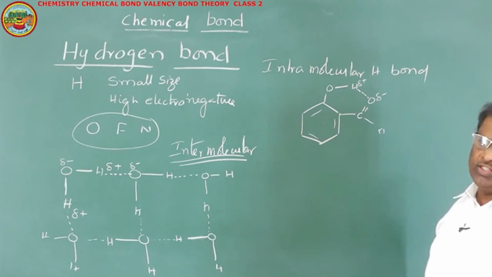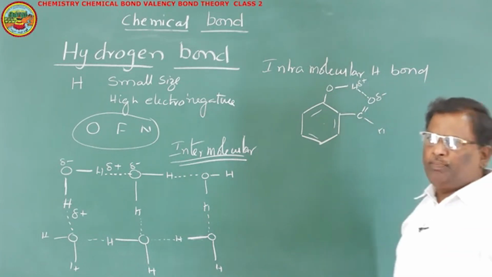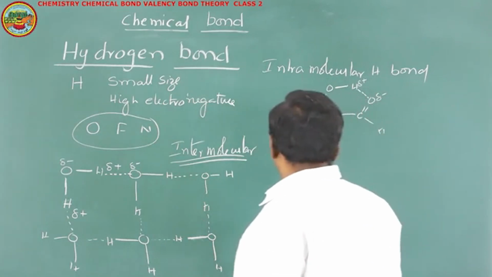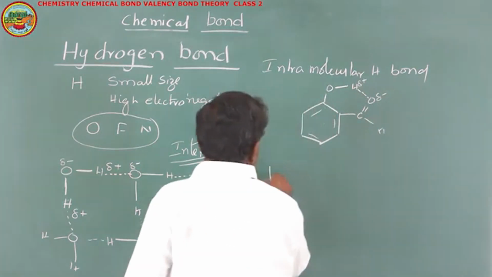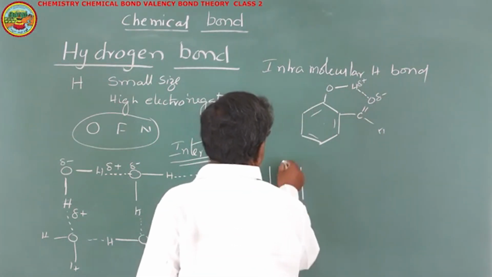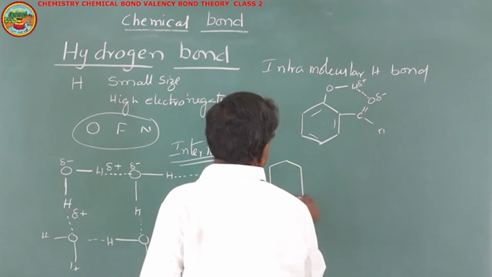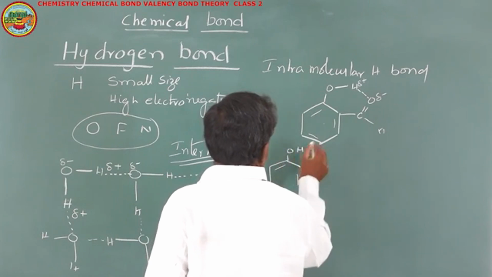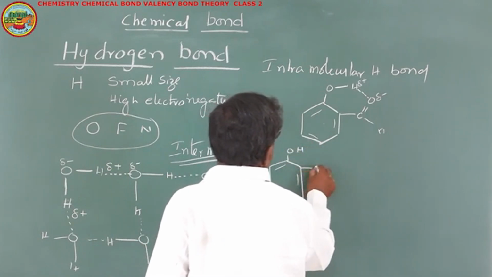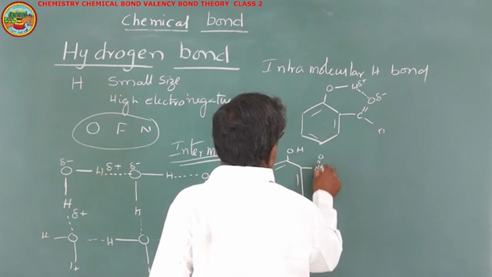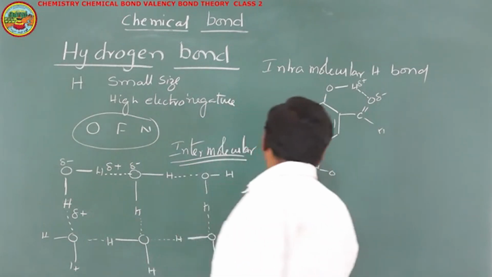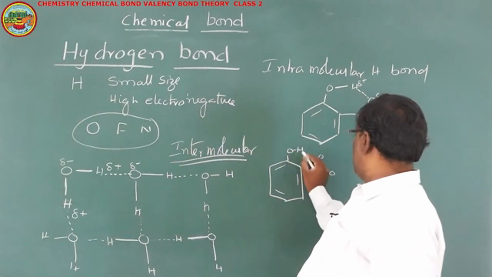Intramolecular hydrogen bond. We have one compound known as nitrophenol. We have two types of nitrophenols. This is the phenol group. If the nitro group is present in the ortho position, you will have the NO2 group here and the OH group here.